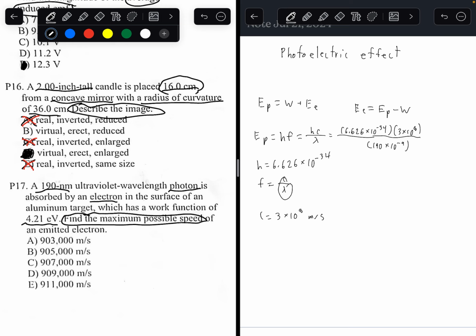Plugging all that into a calculator, 3 times 10 to the 8th divided by 190 times 10 to the power of negative 9, you're going to get an answer of 1.046 times 10 to the negative 18.